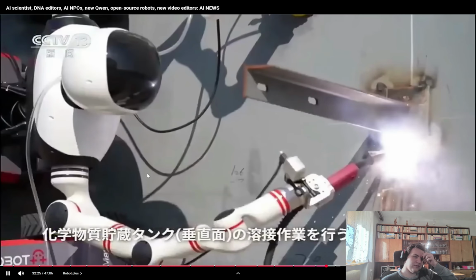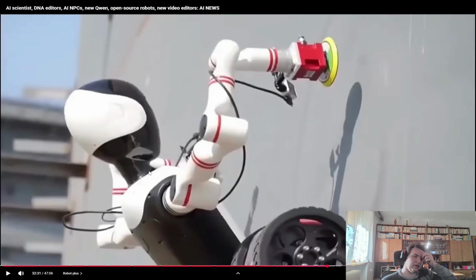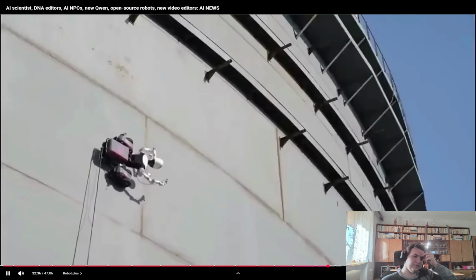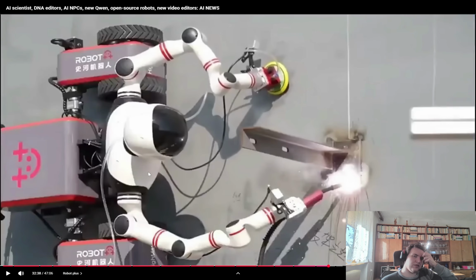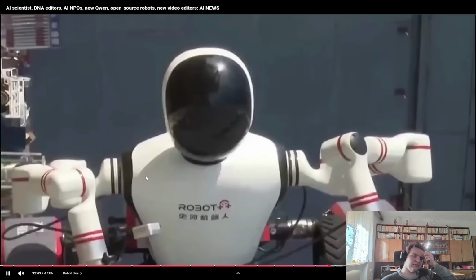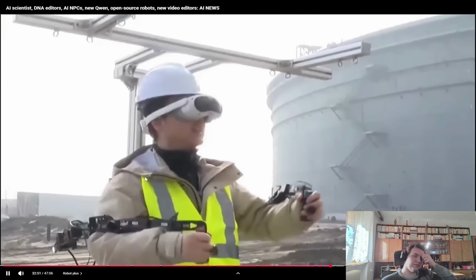Now, here we do see a human operator standing on the ground wearing this VR headset. So it looks like this thing is teleoperated. It's teleoperated, so basically this technology is impressive for several reasons. First of all, industrial maintenance in these high-risk environments like chemical tanks is basically way too dangerous, because you can just fall, with a high risk of injury. Ship hulls or oil refineries usually require human workers to operate at extreme heights or in very hazardous conditions. But this robot removes the human from the loop. The human can just operate the robot from the ground using teleoperation.